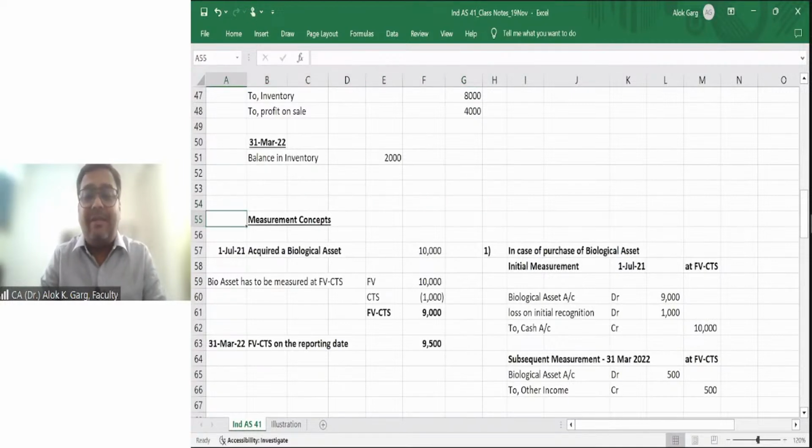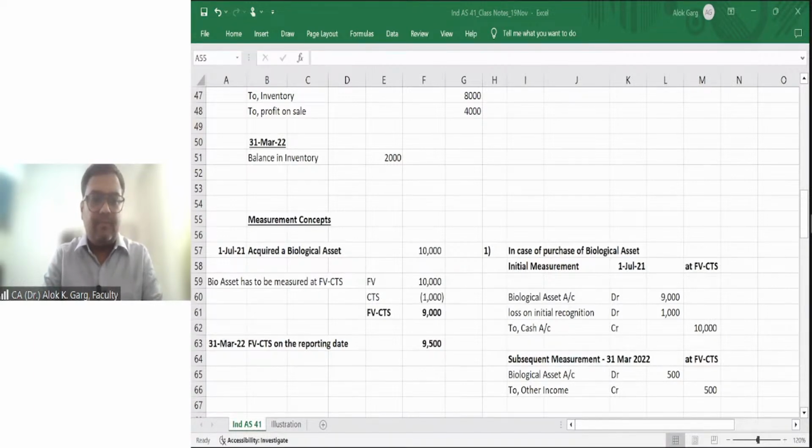Then I'll show you the real life annual report, so that you will be able to relate these concepts with the help of the annual report. I'll cover that annual report part also. Please confirm if my Excel file is visible.